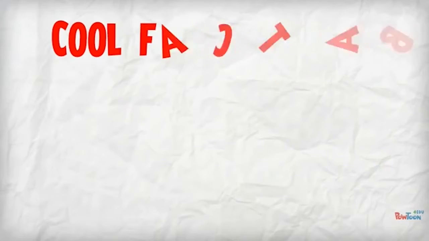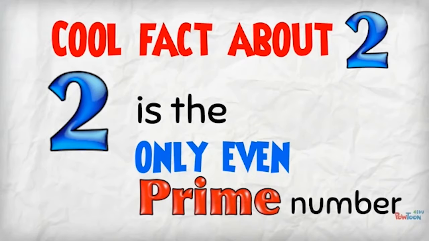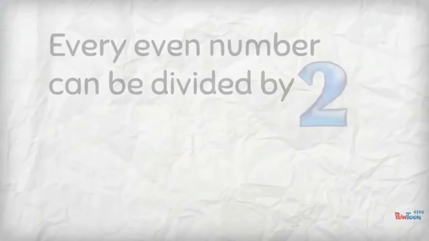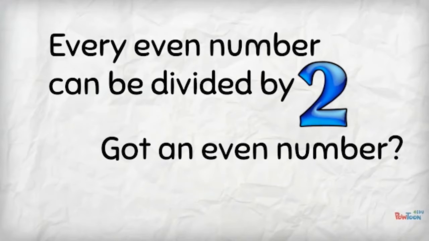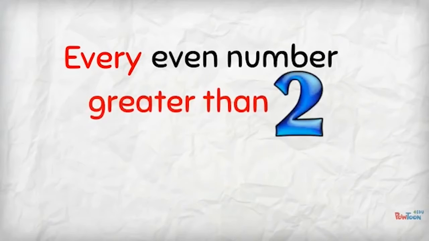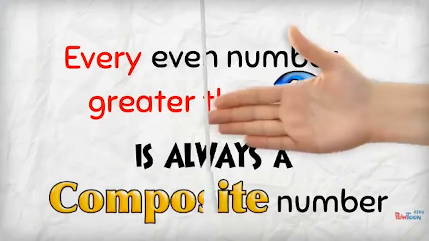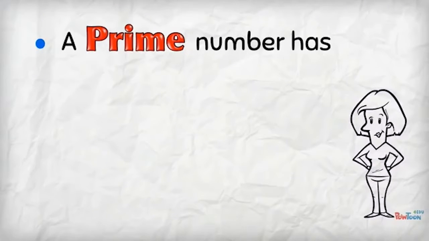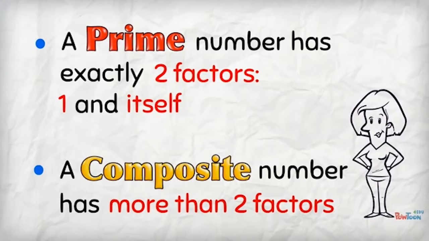The cool fact I want you to get about 2 is that 2 is the only even prime number. Every even number can be divided by 2. So any time you are given an even number, you can always say that 2 is going to be one of the factors. And that means every even number higher than 2 is always a composite number. Remember, a prime number has exactly 2 factors, 1 and the number itself, and a composite number has more than 2 factors.